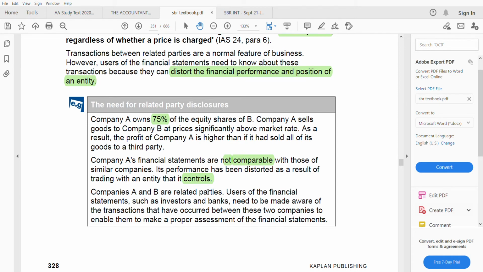Related parties. Users of the financial statements such as investors and banks need to be made aware of the transactions. Other stakeholders need to be aware. That's why it needs to be disclosed, because even if both of you know that you are related, others should be made aware of it, so that they can make a proper assessment of the financial statements.